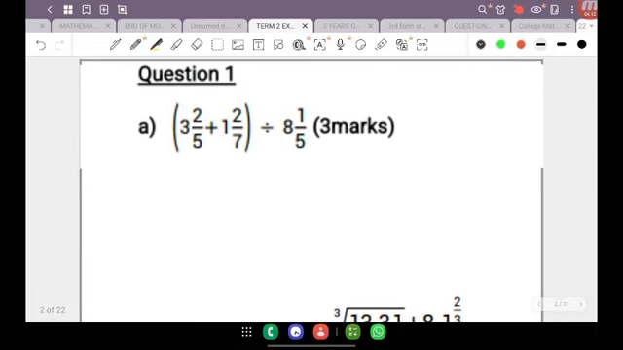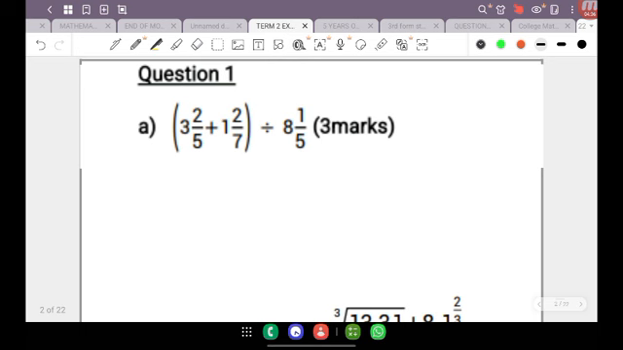So first thing we want to do, ladies and gentlemen, when you get a fraction question, is you always want to ensure that all your mixed fractions are converted to improper fractions. And then of course we have to understand that when we're adding and subtracting, we find the lowest common denominator, when we're multiplying we're going to be canceling, and if you're dividing then we're going to be using the KCF method.